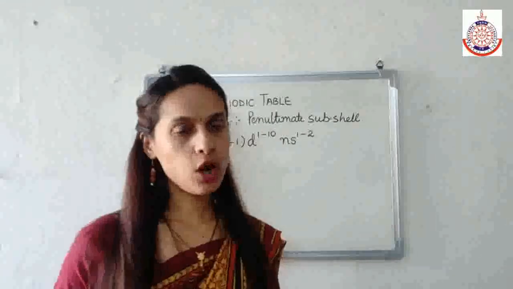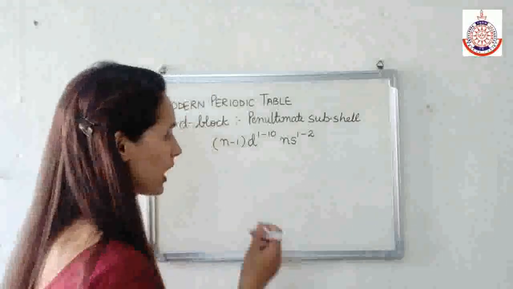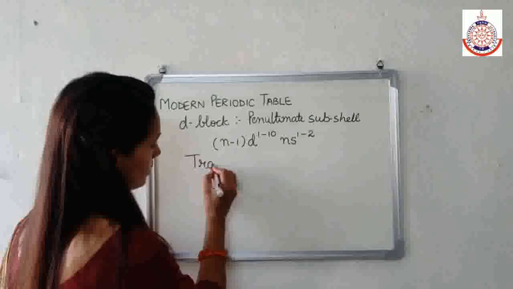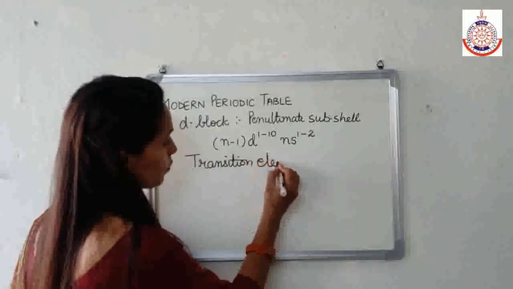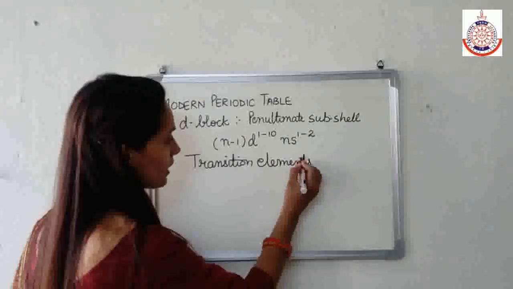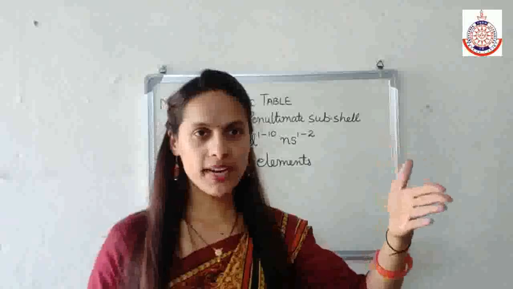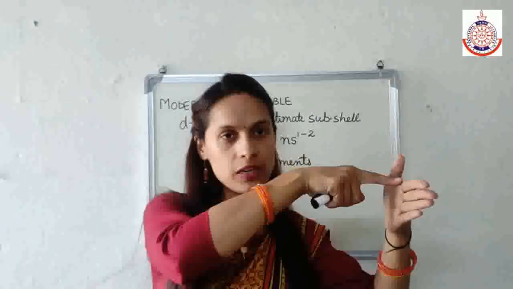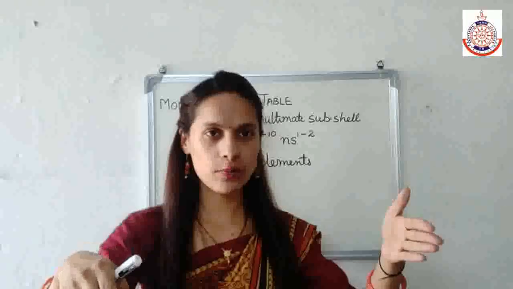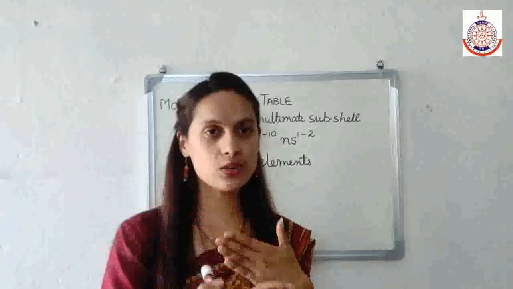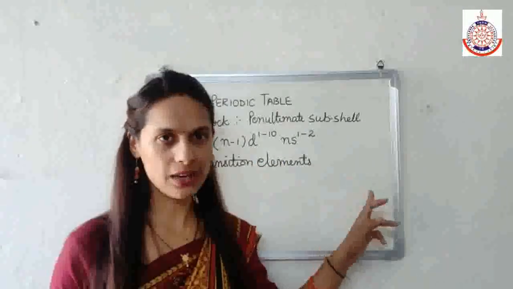Now in D block we have 4 series, and the D block elements are known as transition elements. Why are these known as transition elements? Because these elements are present between metals and non-metals. While moving from left to right, metals start converting into non-metals. So metals transition into non-metals. That's why these elements are known as transition elements.